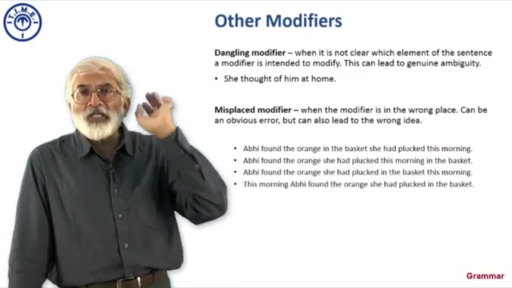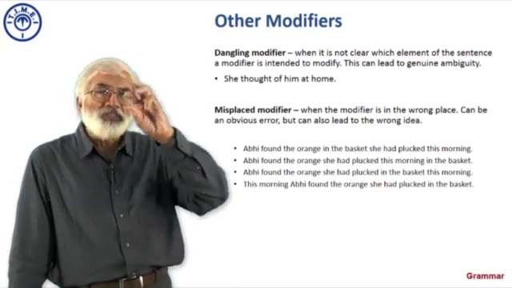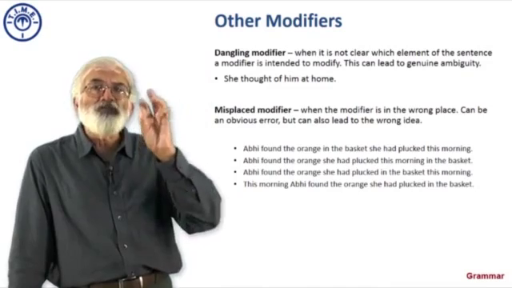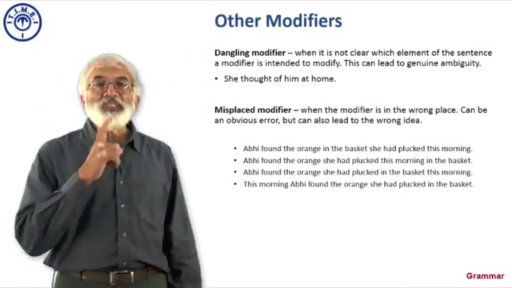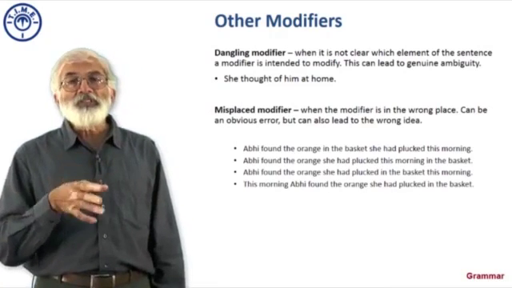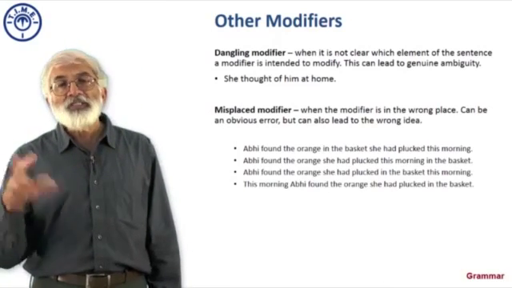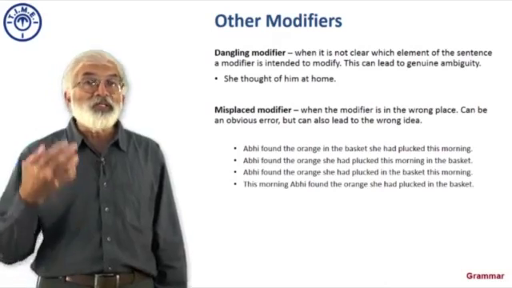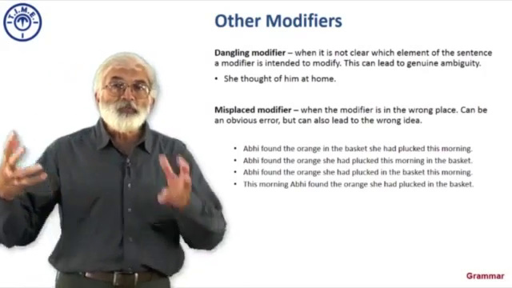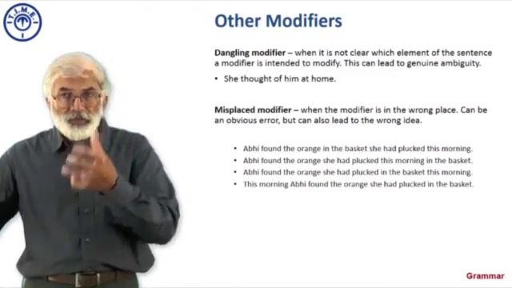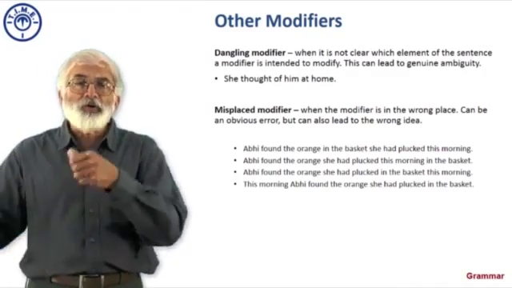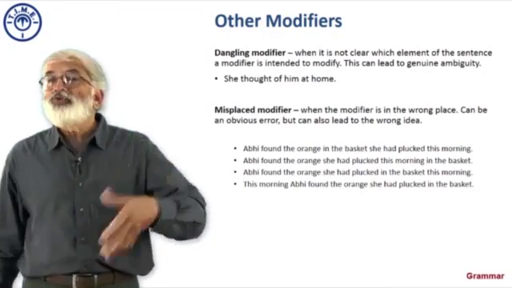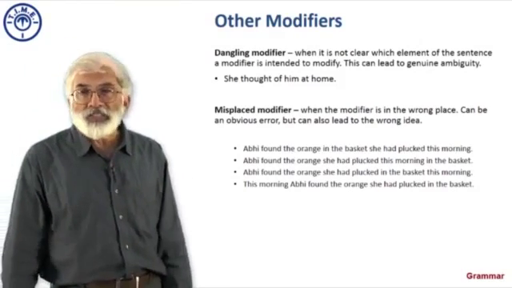at a certain time today, this morning, this lady was looking for an orange and she found it this morning. Now if we want to say that, then how can we say it? Now if I say Abhi found the orange in the basket she had plucked this morning, that tells me something else. It's actually a correct sentence, but it tells me something else. It says that she was plucking oranges by the basket. She was plucking baskets and baskets of oranges. So she filled a basket, put it away, brought another basket, filled that, put it away. Now you call that plucking baskets of oranges.